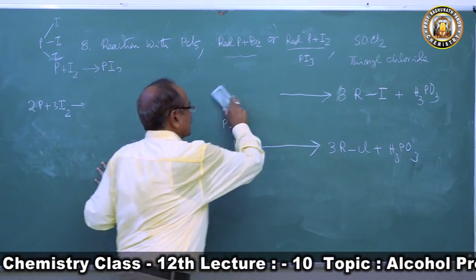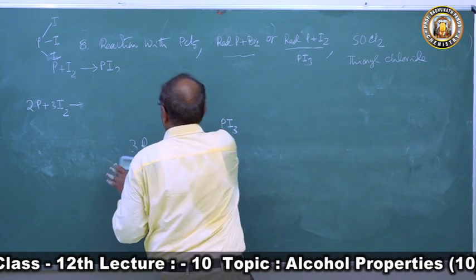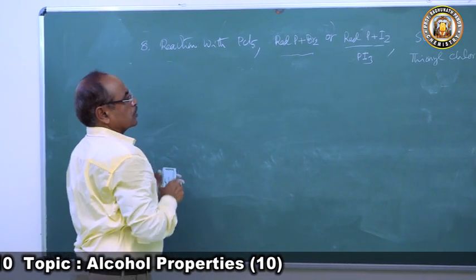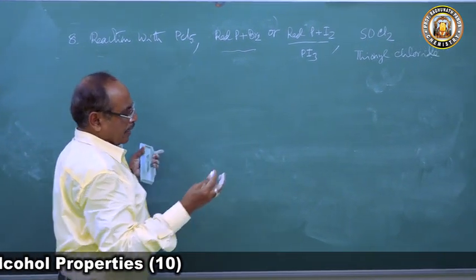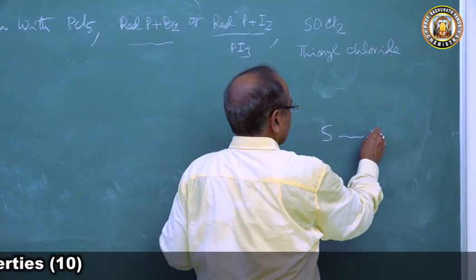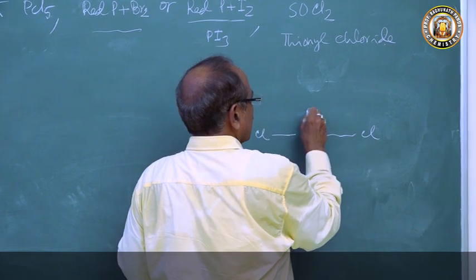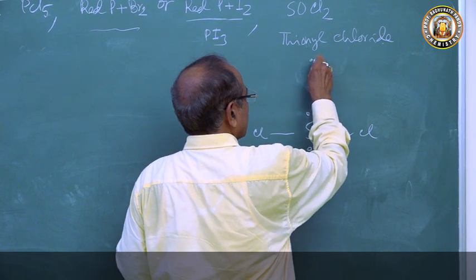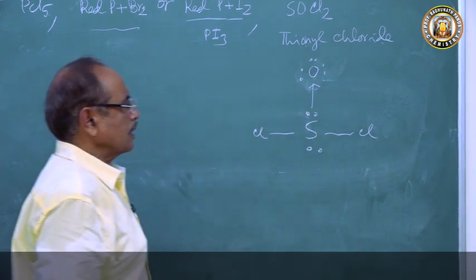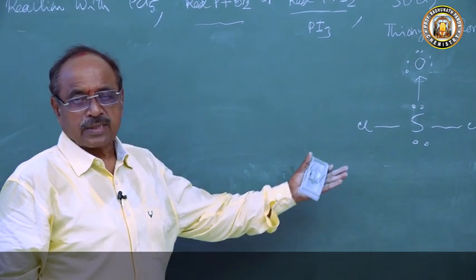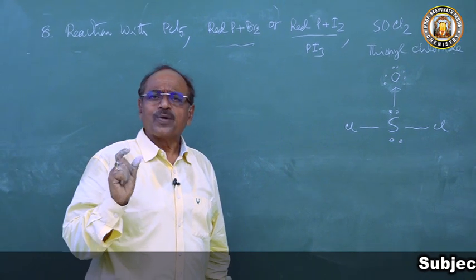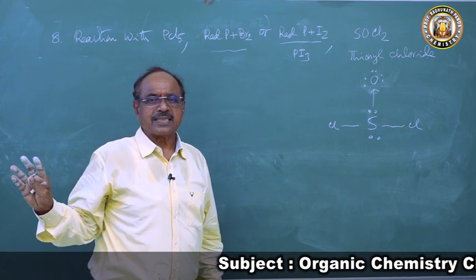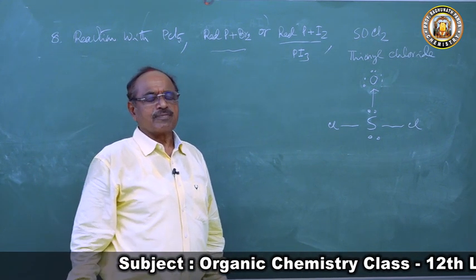So we'll come to the reaction. Then how will the thionyl chloride react? SOCl2 is called thionyl chloride. What is thionyl chloride? This is sulfur. Chlorine makes 2 covalent bonds, and sulfur, with 6 electrons and a complete octet, donates a pair of electrons to oxygen. So this is the structure of thionyl chloride, SOCl2. This is the electronic theory of valency. Always remember, if you have a clear concept of the electronic theory of valency, 99% of reactions of organic and inorganic chemistry will be in your hand.